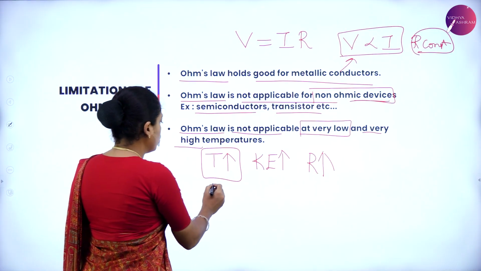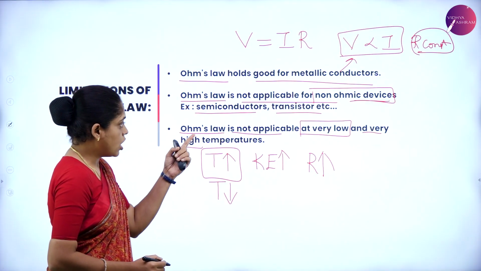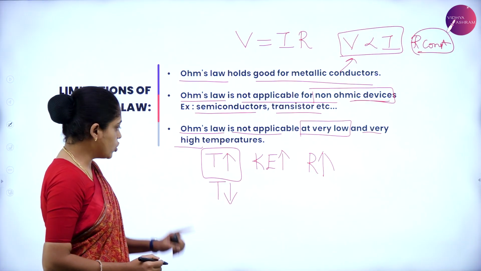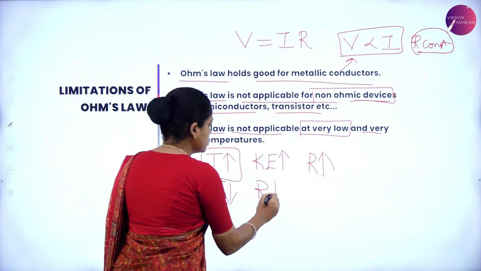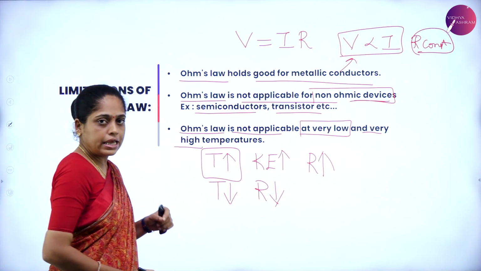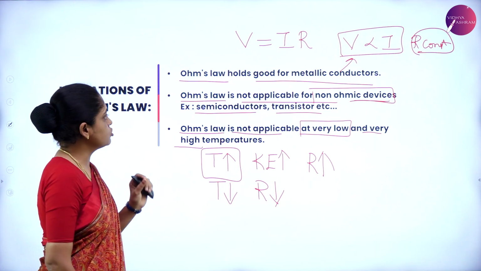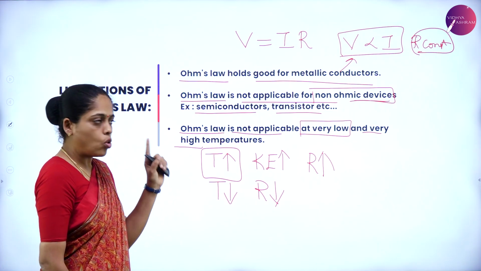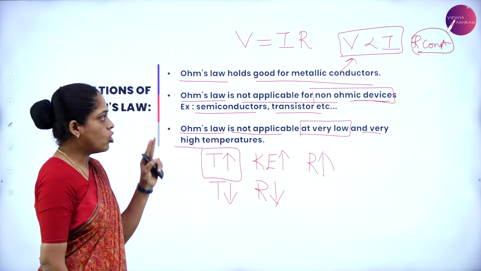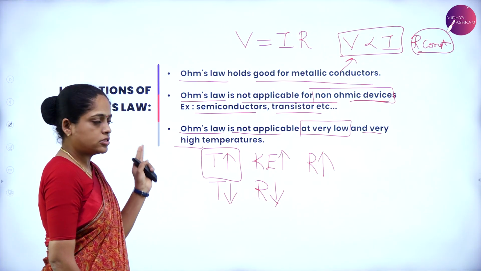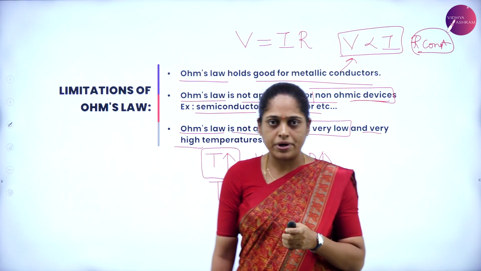Same way, it is also not valid at very low temperature, because as the temperature increases, resistance decreases. These are the three limitations of Ohm's law. The first limitation, only valid for metallic conductors, not valid for non-ohmic devices, and it is not applicable at very high temperature and very low temperature.